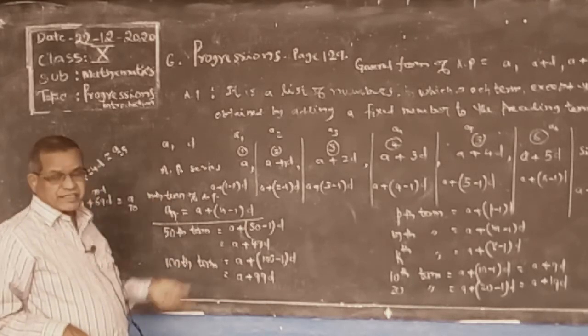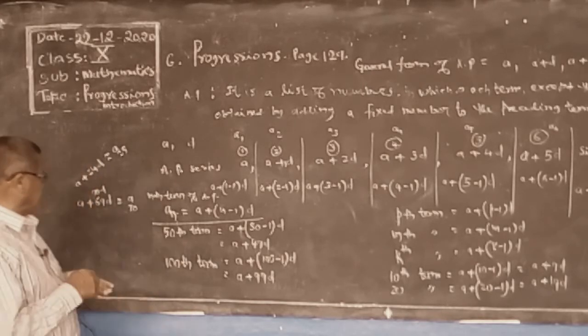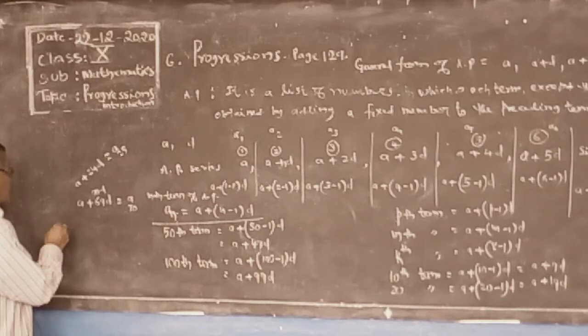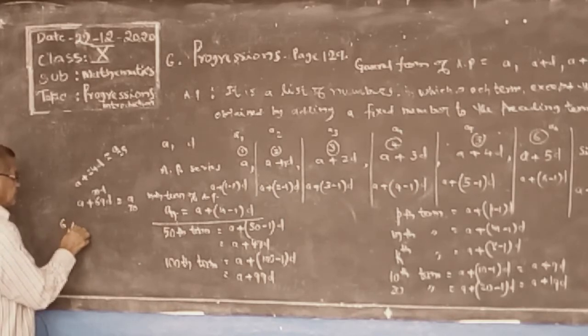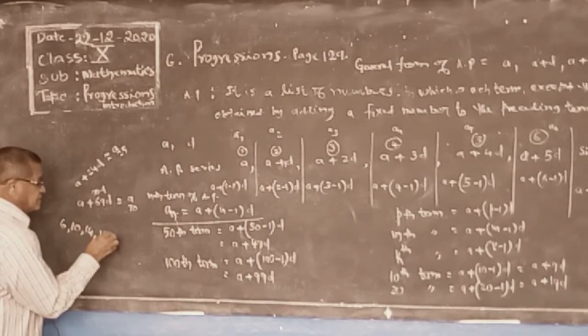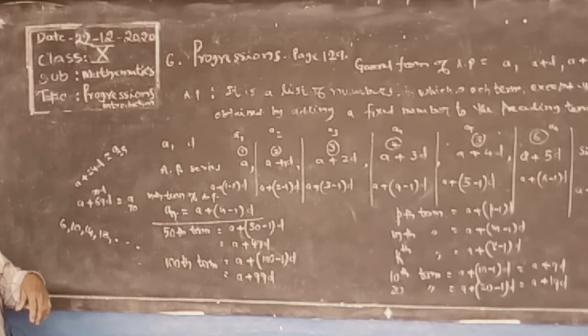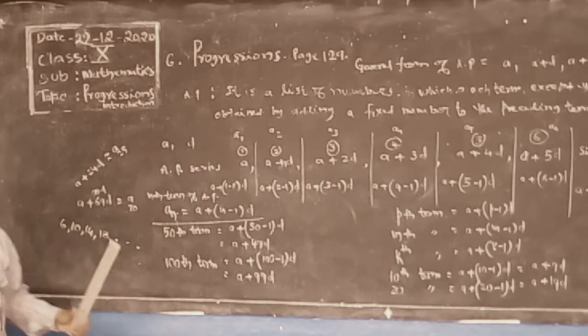Study the matter. What is arithmetic progression? Now it is very clear. See 6, 10, 14, 18, and so on. This is an AP series. Why do we say this is arithmetic progression?